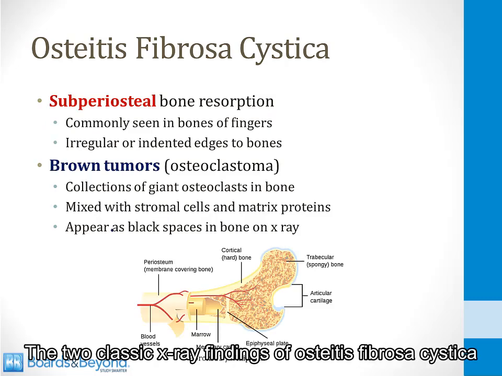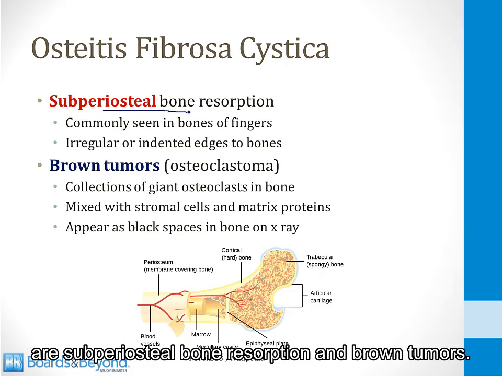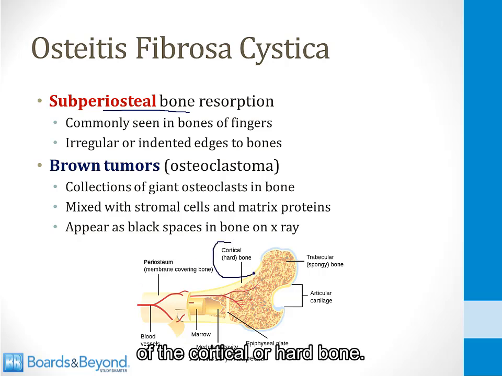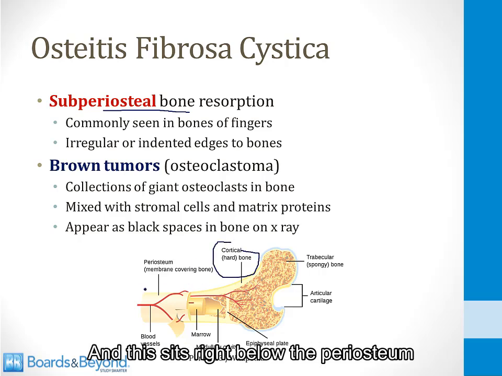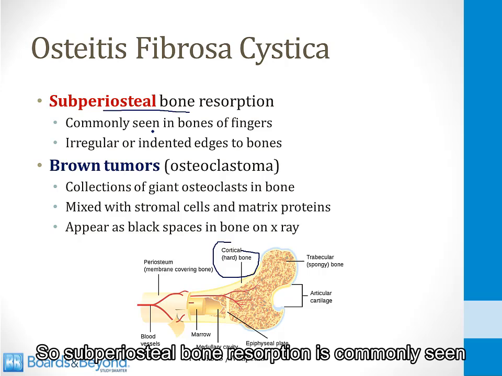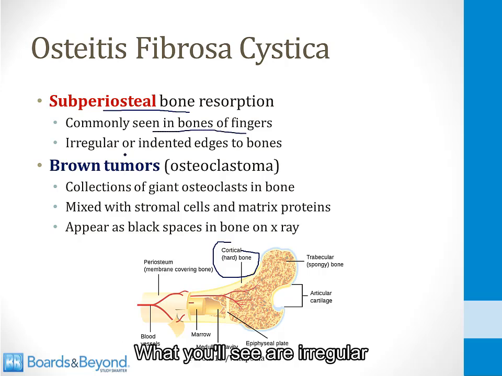The two classic X-ray findings of osteitis fibrosa cystica are subperiosteal bone resorption and brown tumors. Parathyroid hormone promotes thinning of the cortical or hard bone, and this sits right below the periosteum as shown in this picture here. So subperiosteal bone resorption is commonly seen in the bones of the fingers. What you will see are irregular or indented edges to the bones.